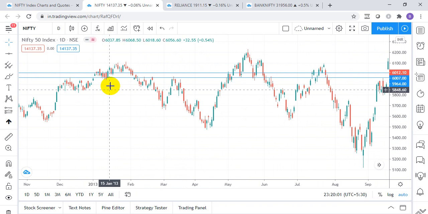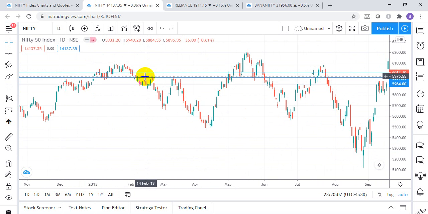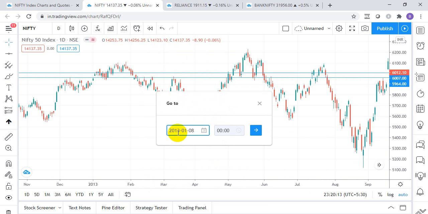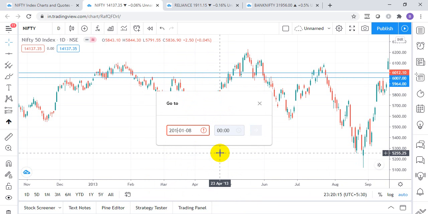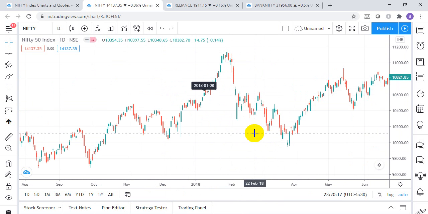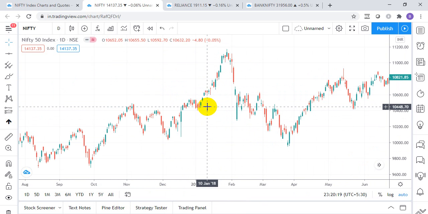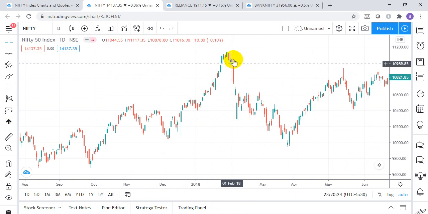Now why did we take this as an example? We didn't see an immediate turn in the trend. The market frustrated us, but when it gave 2 or 3 times, we had a major fall from those levels. Similarly, now I'll go to 2018, which will be the 10-year cycle. And if you can see here, from here we got a major up move in the next few days only. This was 8 January, the bottom was formed and a big up move was launched.